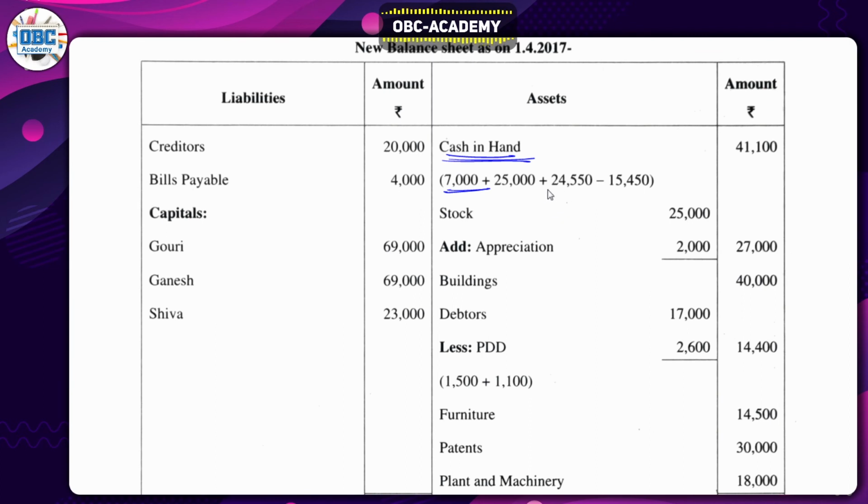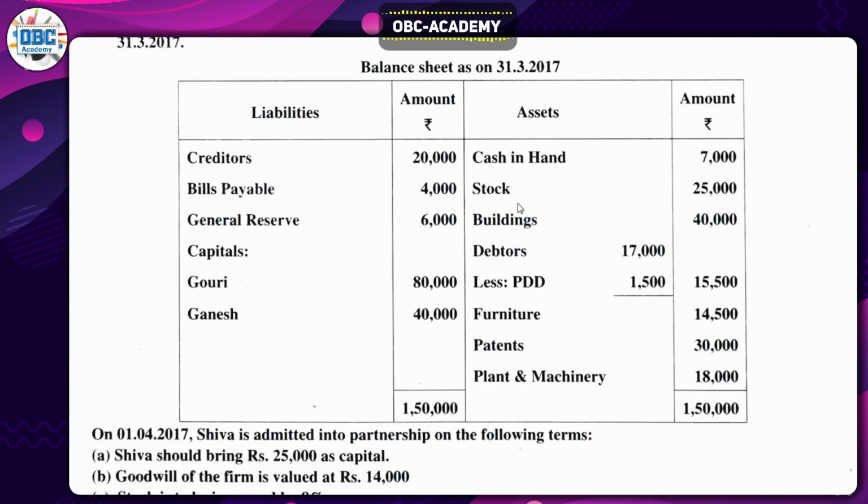So 24,550 has to be added because that's a deficit which you will definitely get into the business. So you have to add, and you have to subtract what is given to the partner or asking them to withdraw. So if you add these three and subtract 15,450, you'll get 41,100.